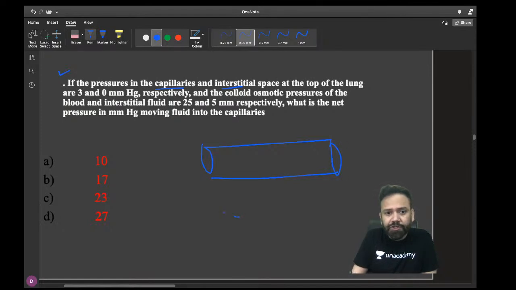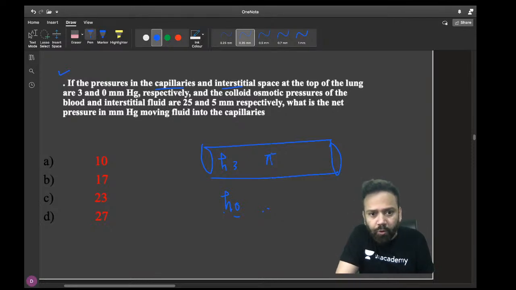and this is your interstitium. So if the pressure in the capillary and interstitium space at the top of lung are 3 and 0, suppose that hydrostatic pressure here is 3 and in the interstitium it is 0 respectively, and the colloid osmotic pressure of the blood and interstitial are 25.